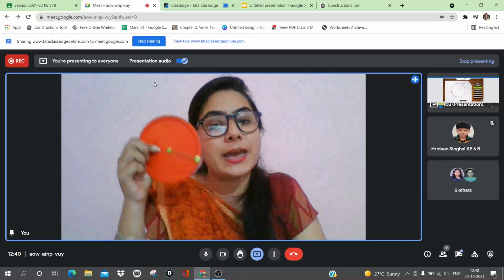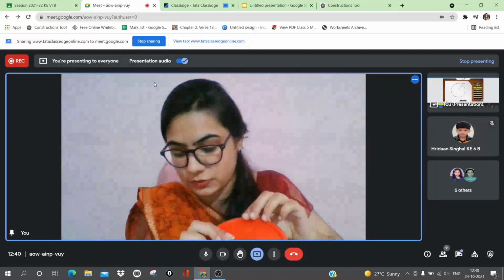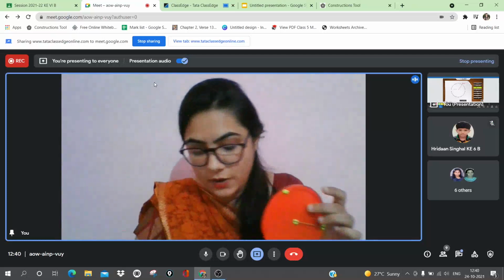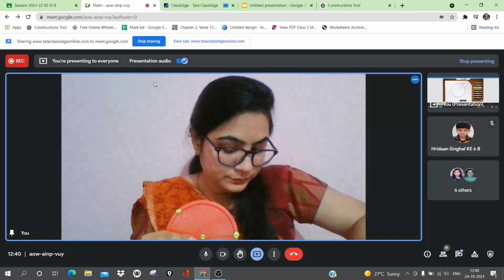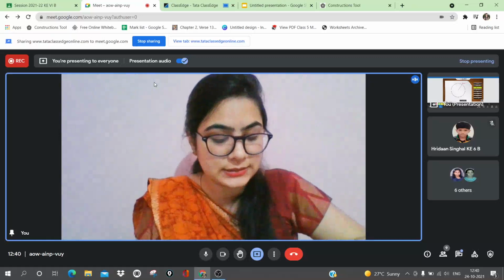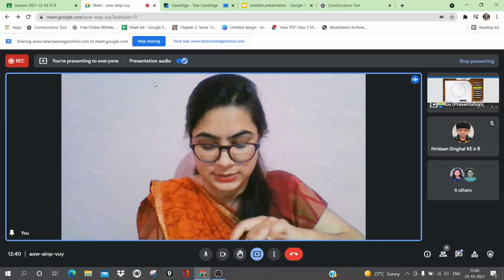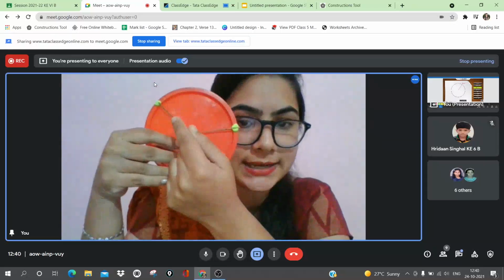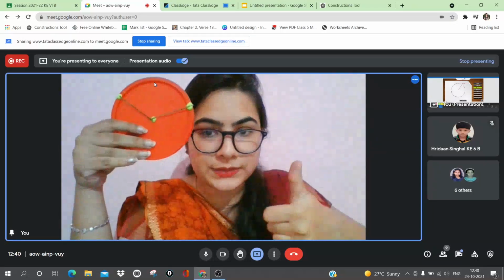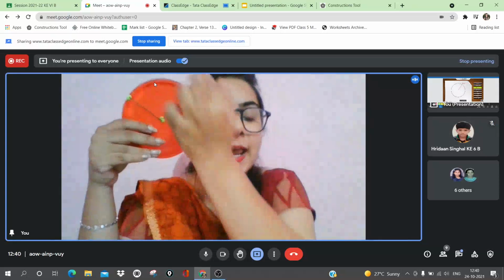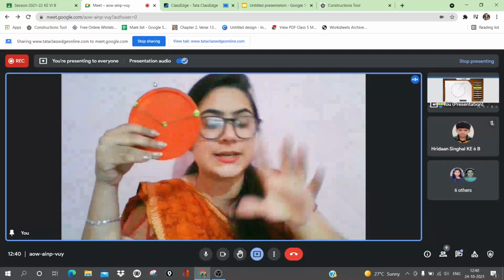Clear? Now I am making one more. Yes, ma'am. Here you can see I have made another point. Now I am joining the center of the circle and that point on the boundary using another stick. So this is the second radius. First radius, second radius. Got it? Radius is the line segment which joins the center of the circle and any one point on the circumference.